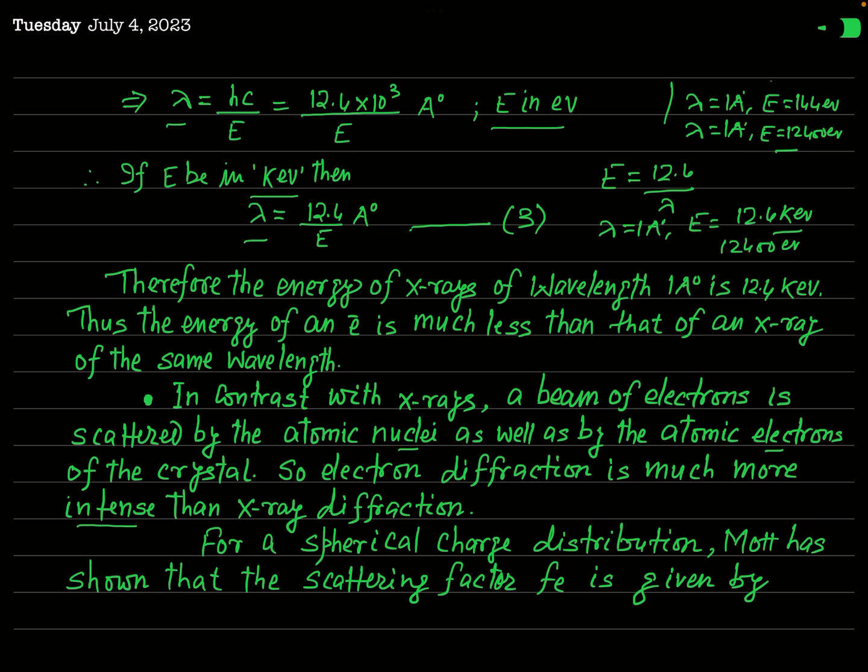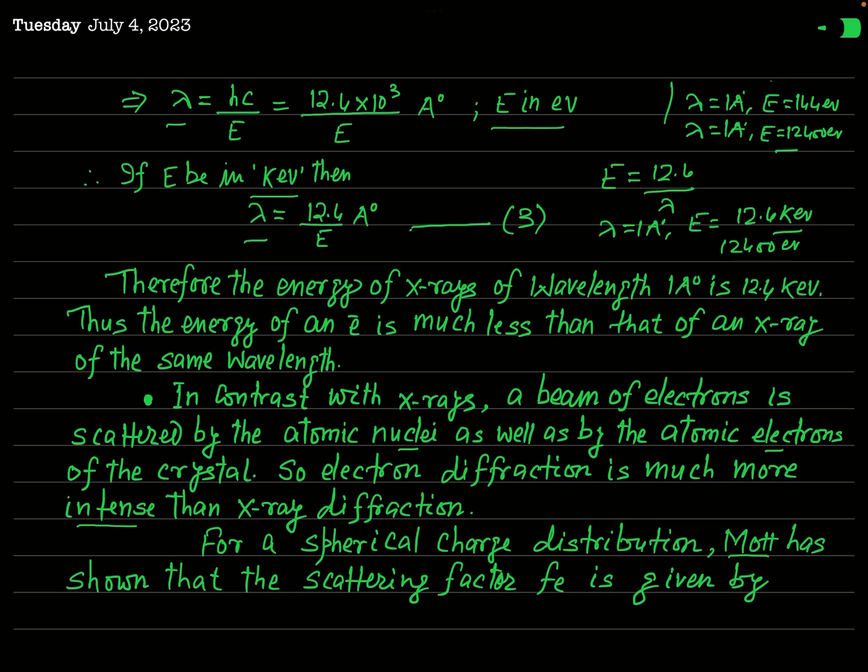It means the intensity of the diffracted beam of electron is much greater than the intensity of X-ray diffraction. Actually, this idea was described in great detail by the famous scientist Mott, but I am not providing the complete theory of Mott here.